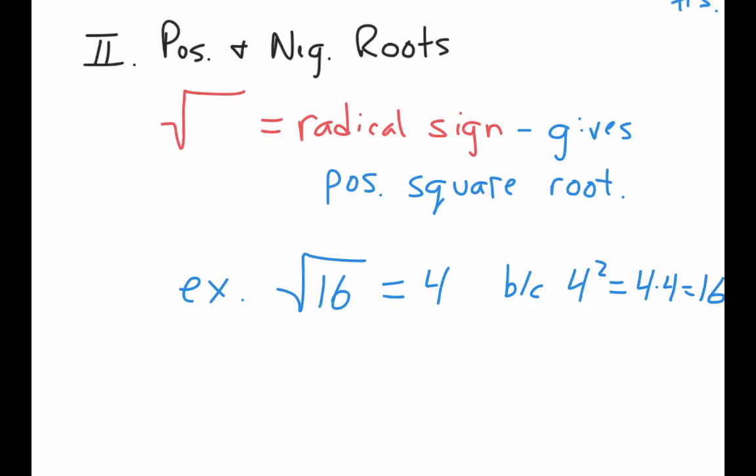What other number times itself equals 16? And you just need to think outside the box. You're trying to think of numbers other than 4, but if you look up here, it gives the positive square root. What other number times itself gives you 16? Okay, I just didn't hear you. Did you say it? Okay, so it's negative 4.